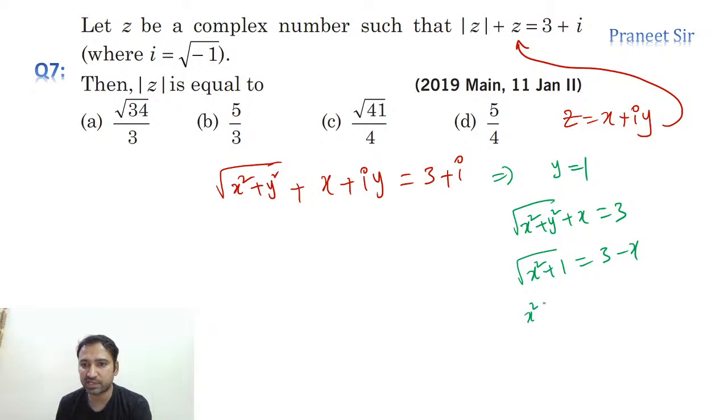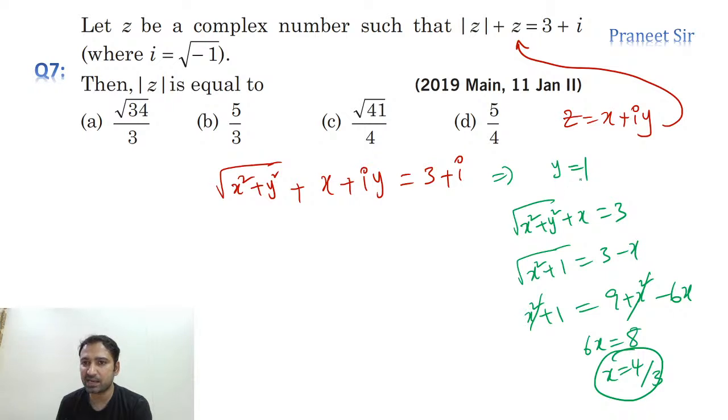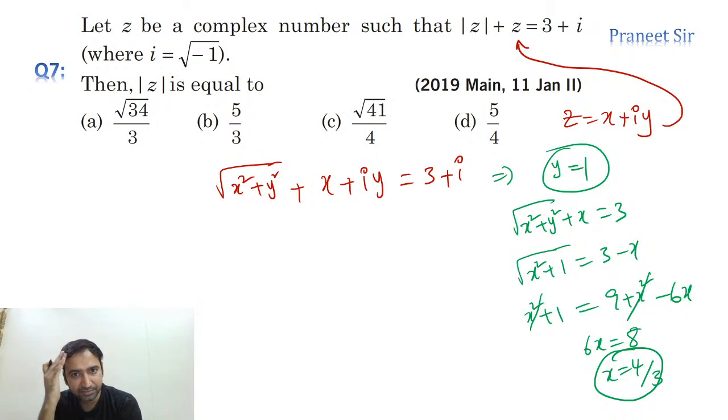Now square it on both sides. x square plus 1 is equal to 9 plus x square minus 6x. So x square cancelled, and 6x equals 8, x equals 4 by 3. Perfect. So we calculated real part and imaginary part. Clear? What is the answer, guys? Is D correct? D or B? Shivani is saying B.